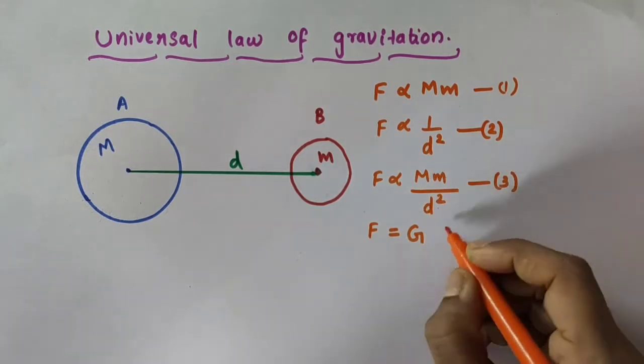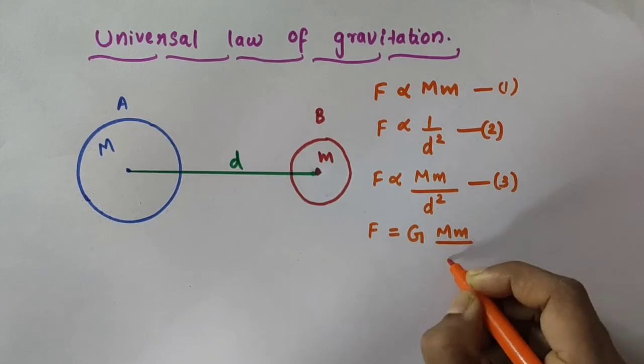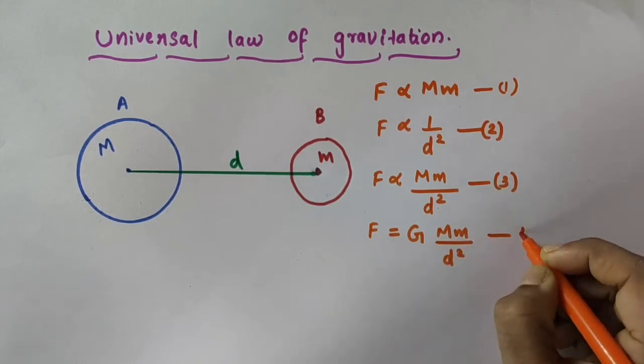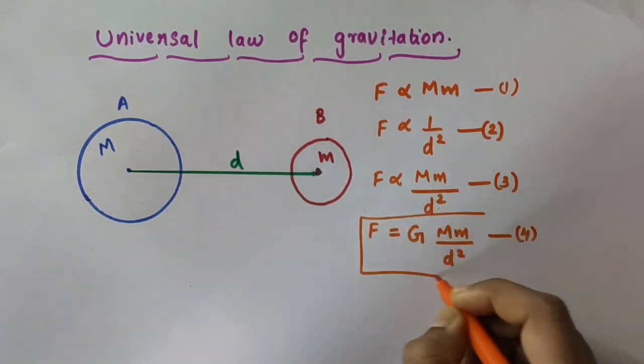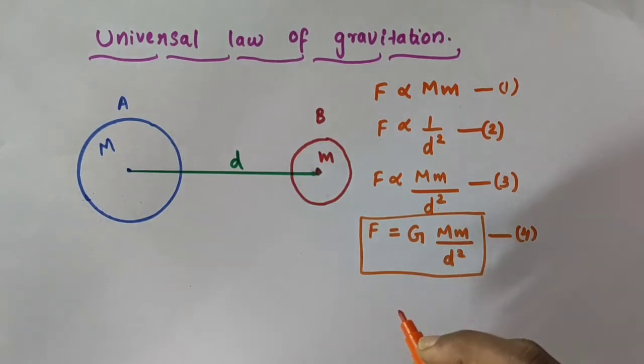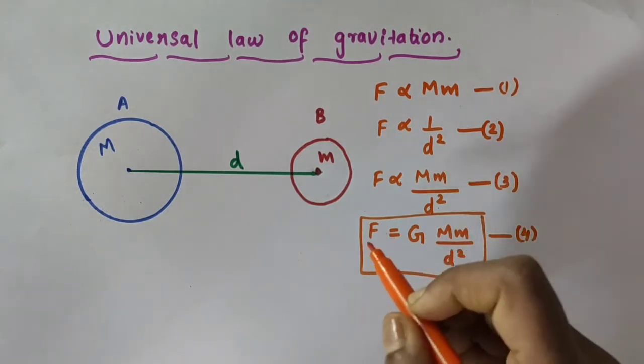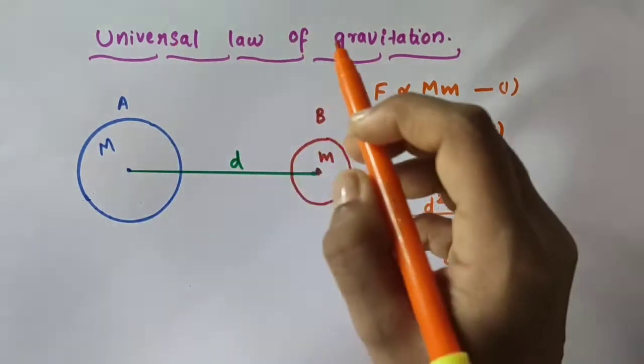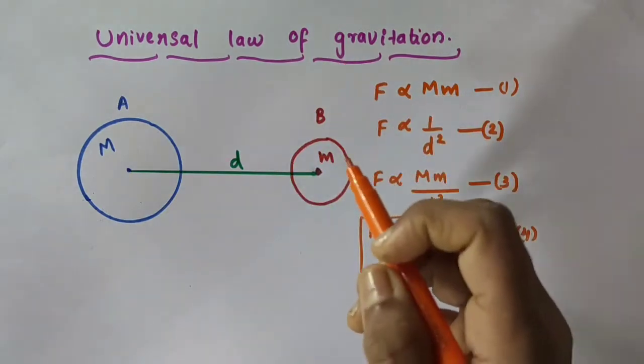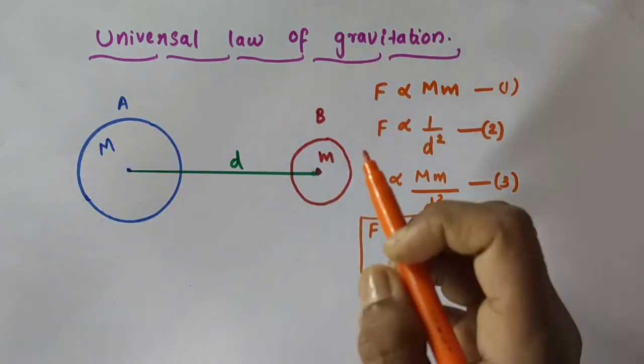Okay, and rest here we have capital M into small m divided by d square. I'm taking this equation as equation number 4. So we got that the force of attraction, according to the universal law of gravitation, every object in the universe attracts every other object with some force.